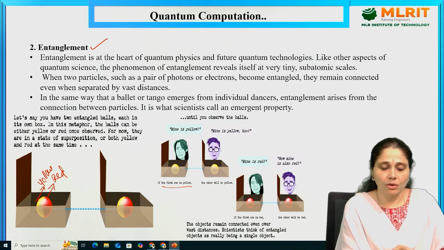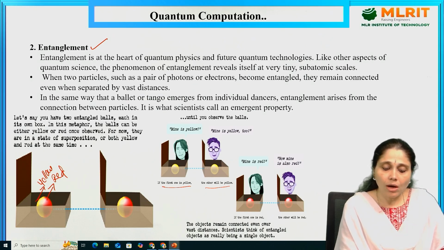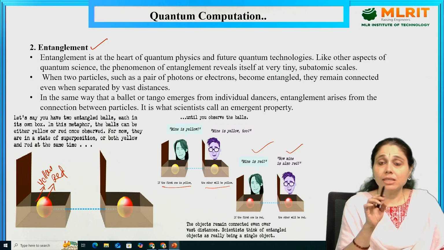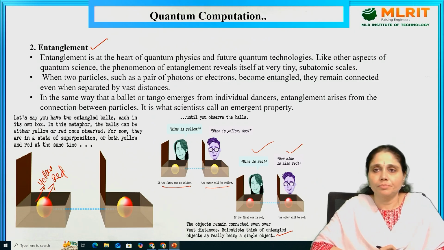She might have observed, and this person might have observed red. On observing, she says mine is red, and this one on observing says mine is red. The objects remain connected even across vast distances. Scientists think the entangled objects are really a single object. What do you mean by that? Let us explore this.